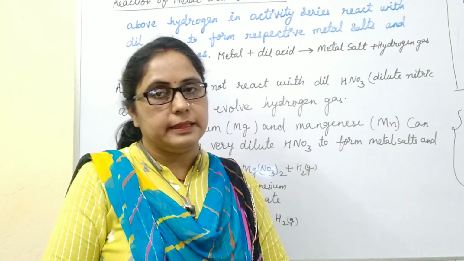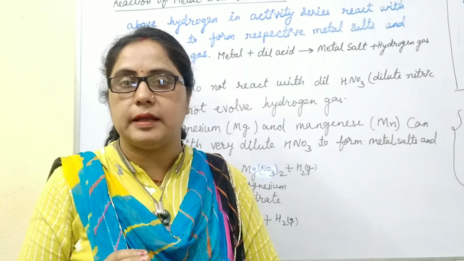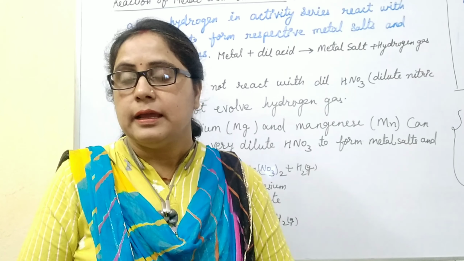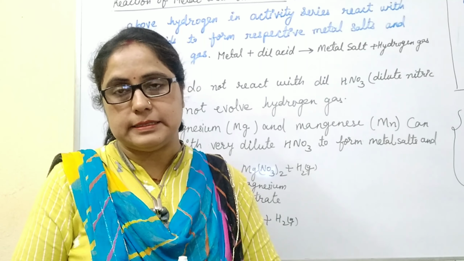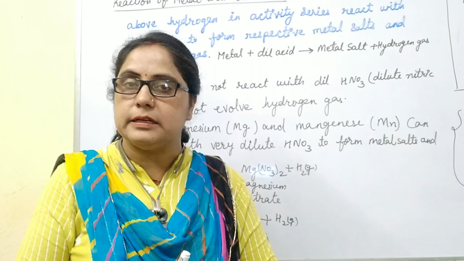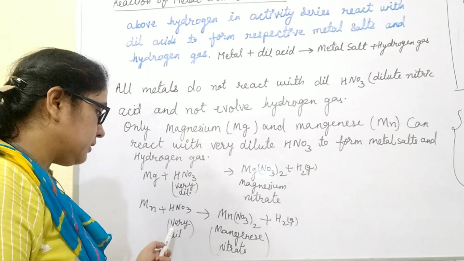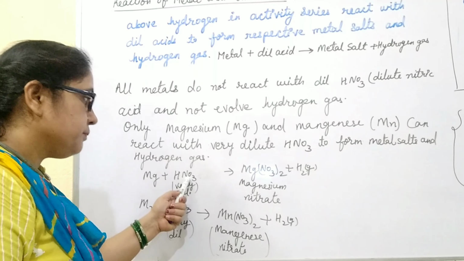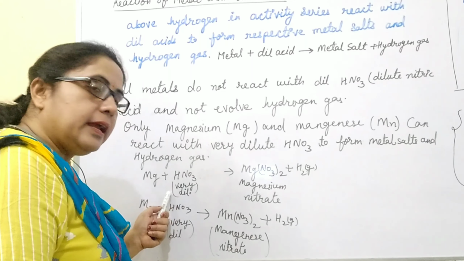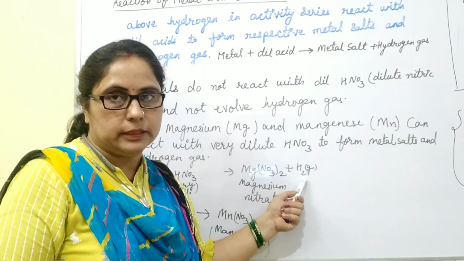Only two metals, magnesium and manganese, can react with very dilute nitric acid, because very dilute nitric acid is not a strong oxidizing agent, it is a little weak oxidizing agent. So when magnesium and manganese react with very dilute nitric acid, they evolve hydrogen because it is so weak that it does not oxidize the hydrogen into water.